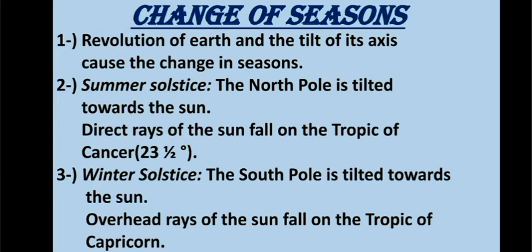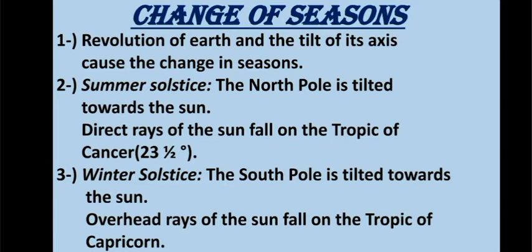The part of the year when the southern hemisphere leans towards the Sun, it gets more light and heat, and this causes it to be warmer. Hence, during this time of year, the southern hemisphere experiences summer. At the same time, the northern hemisphere leans away from the Sun and it receives less light and heat, so it is cooler. While the southern hemisphere enjoys summer, the northern hemisphere is in the middle of the winter.